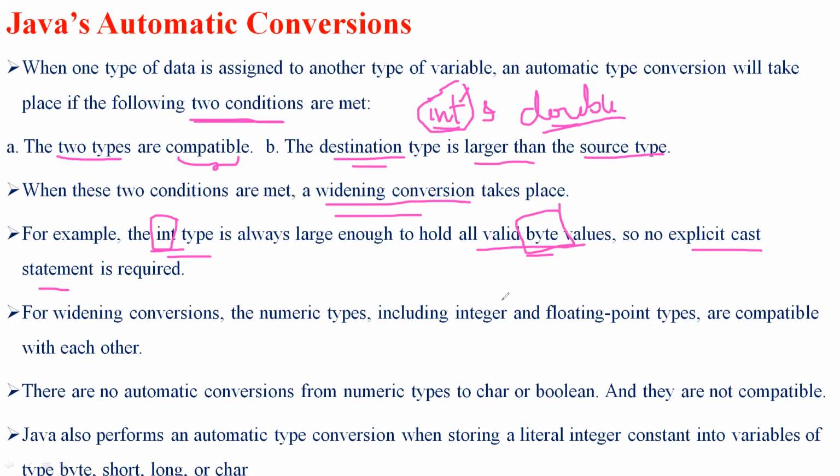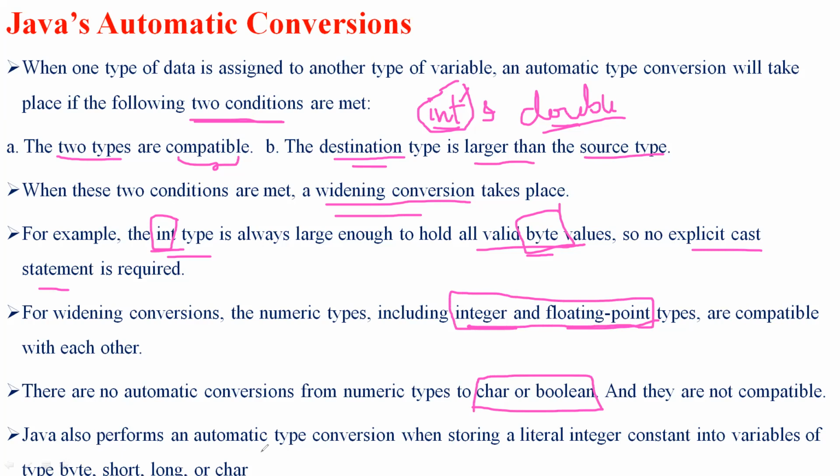For widening conversion, the numeric types, including integers and floating point types, are compatible with each other, so conversions between integers and floating point can easily be taken up. There is no conversion between char and boolean. Character and boolean are not compatible, whereas integers and floating points are compatible with each other.